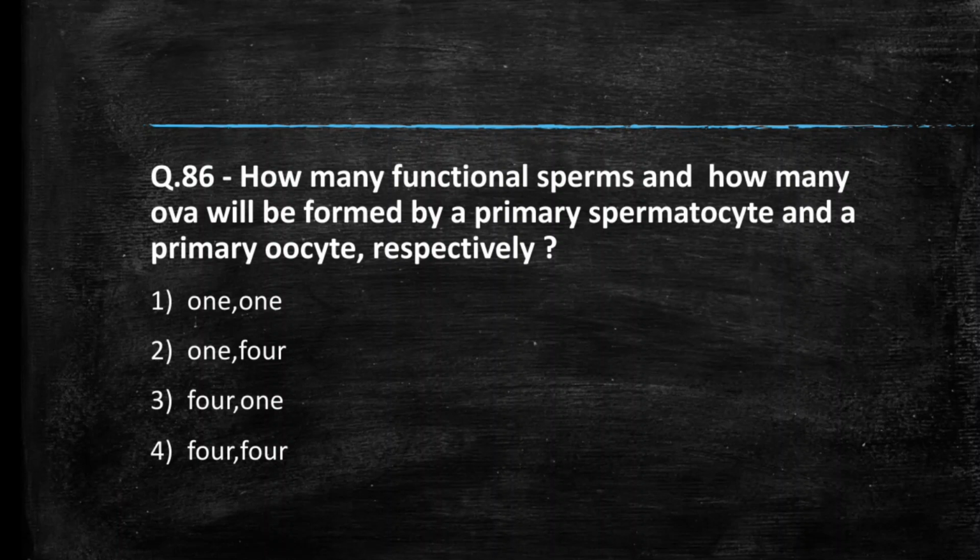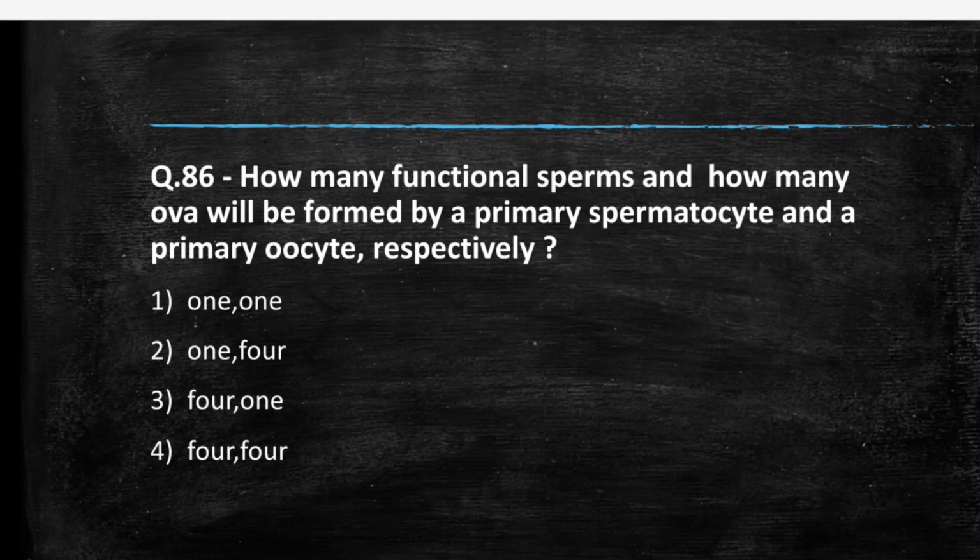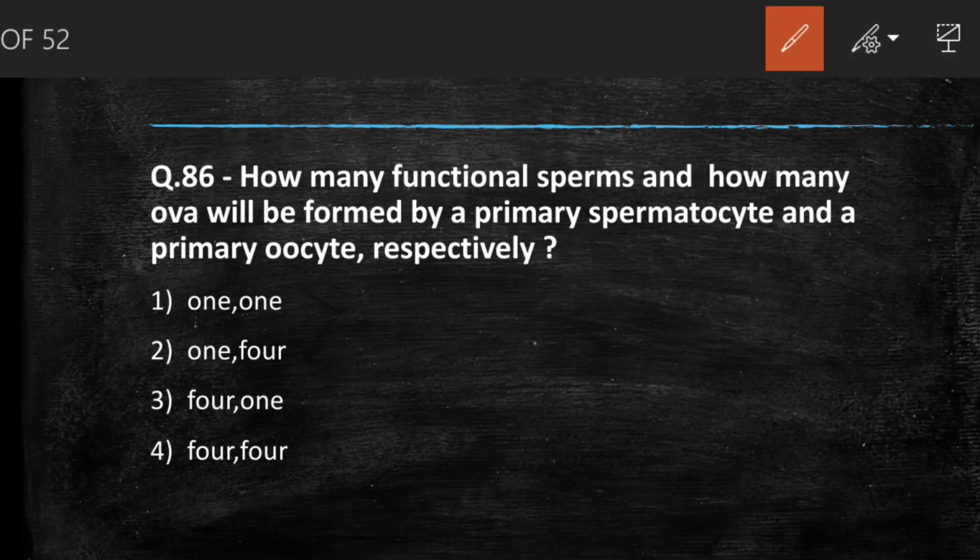Next question we have, how many functional sperm and how many ova will be formed by a primary spermatocyte and primary oocyte respectively? So in case of sperm, one primary spermatocyte will make 4 spermatid or 4 spermatozoa, but in case of primary oocyte there will be only 1 ovum. So the answer to this question is C, 4 and 1.